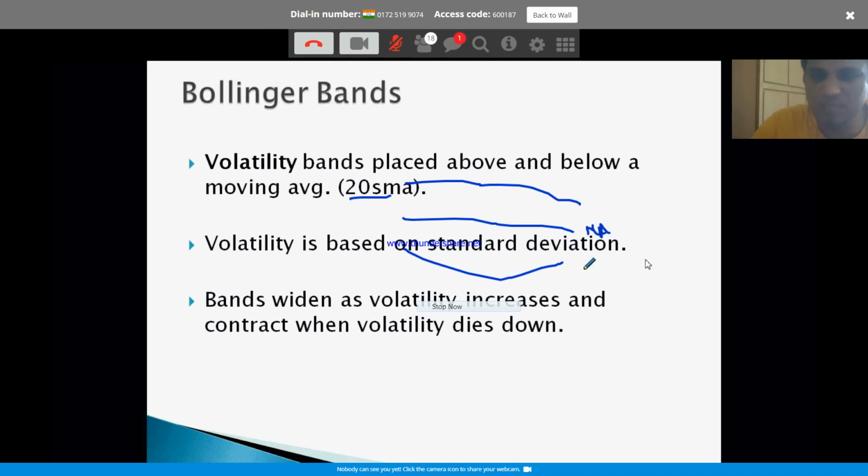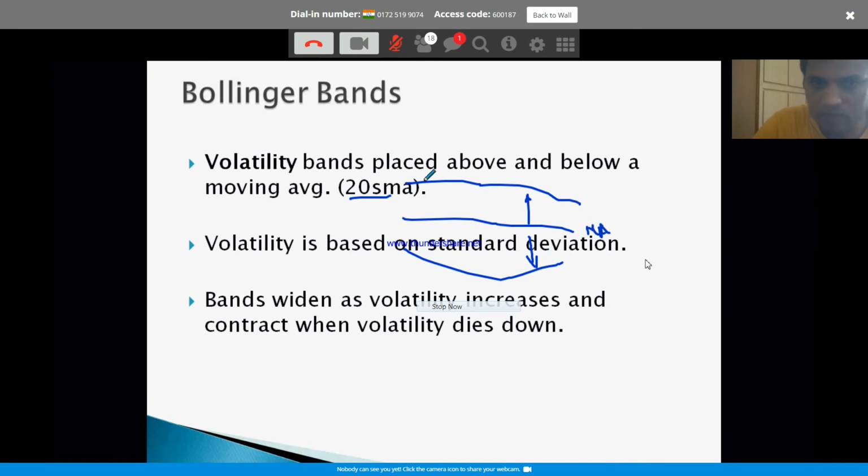Standard deviation is nothing but the volatility of the specific stock. Remember, we don't know how violently State Bank or any stock moves, whether 10% or 15%. But it tries to calculate two standard deviations. This upper Bollinger Band is two standard deviations above the mean. This is the mean. This lower band is two standard deviations below the mean price.